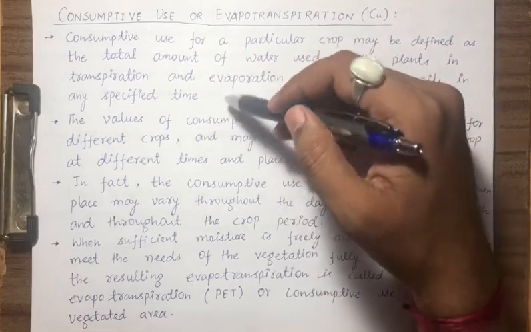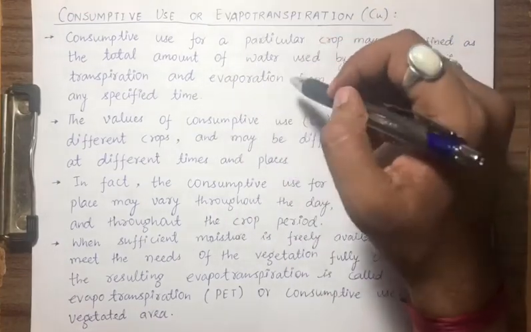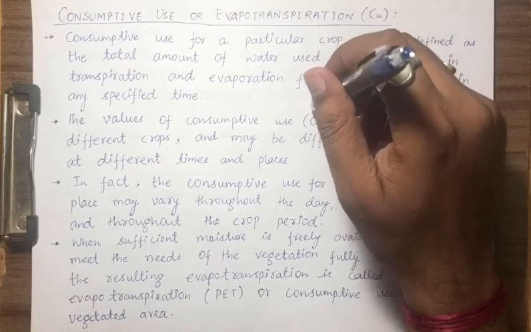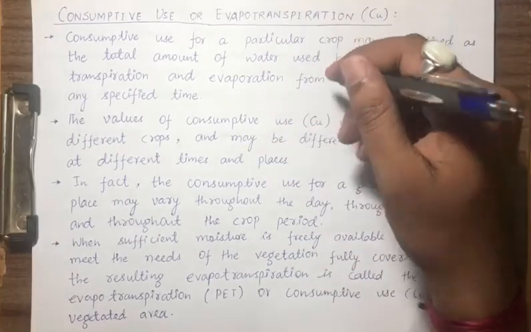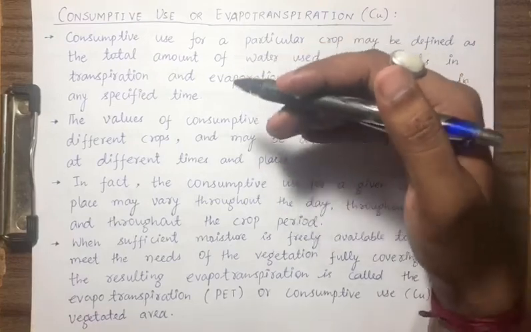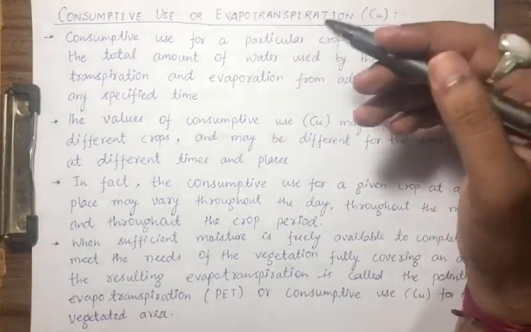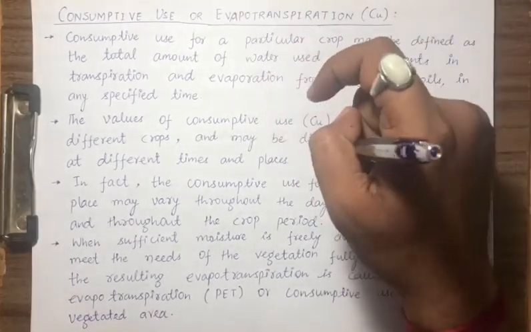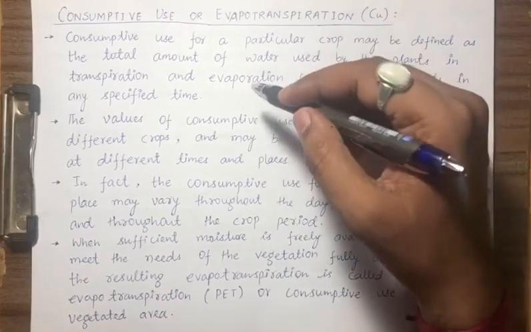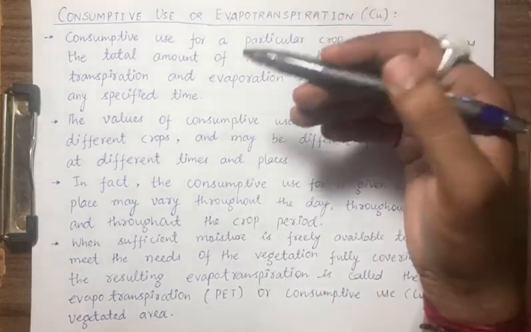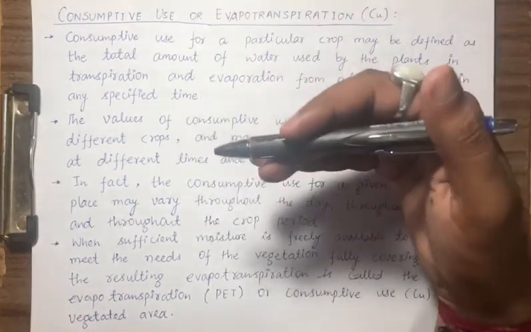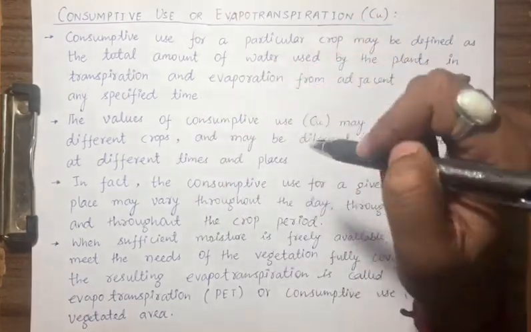At the same place, for the same plant or crop, the consumptive use will be different throughout the day, because consumptive use is nothing but the water used in transpiration and evaporation. So it will directly depend on the sunlight. The intensity of sunlight is not going to be the same throughout the day. In the afternoon it will be very high, and in the early morning and late evening it will be very low. Because it depends on the climatic condition, for the same crop at the same place it will be different at various times in a single day.